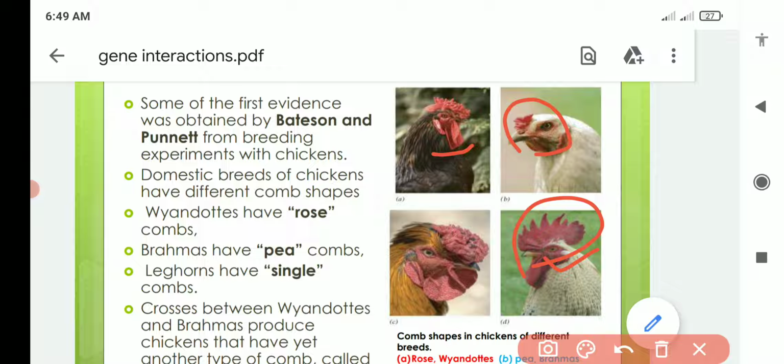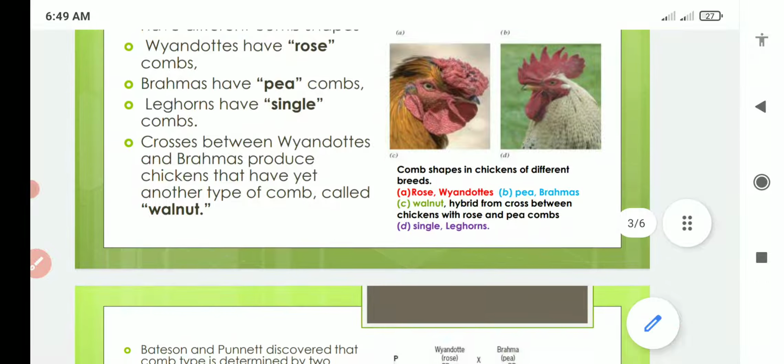And this is a cross between Wyandot and Bahamas, okay, and it has resulted in walnut type of comb. So what are the genes which play a role in the development of these different types of comb, we will discuss in the next.